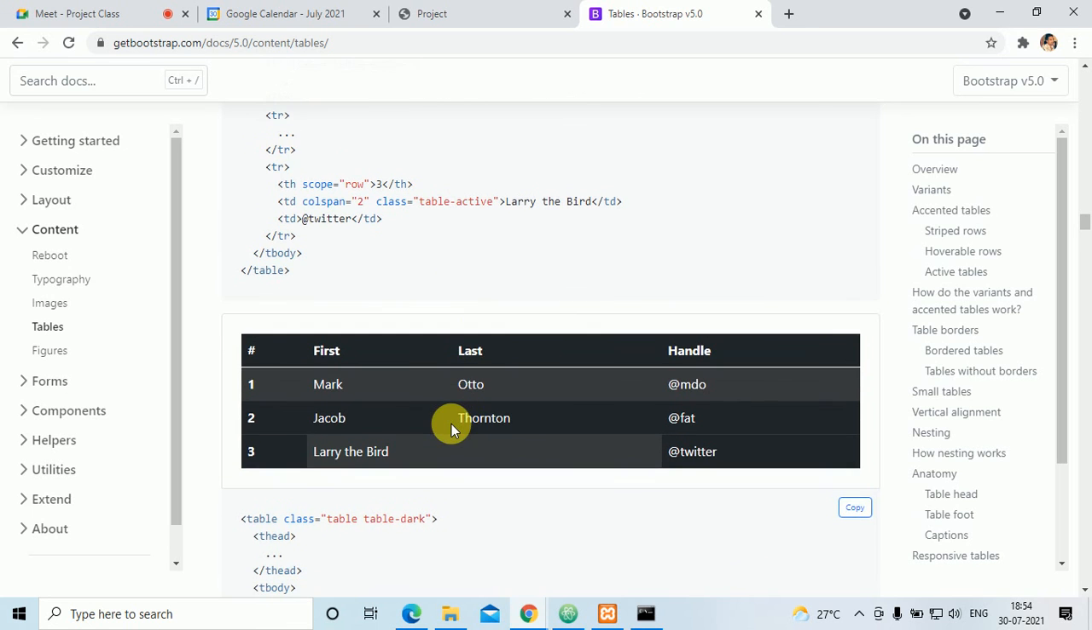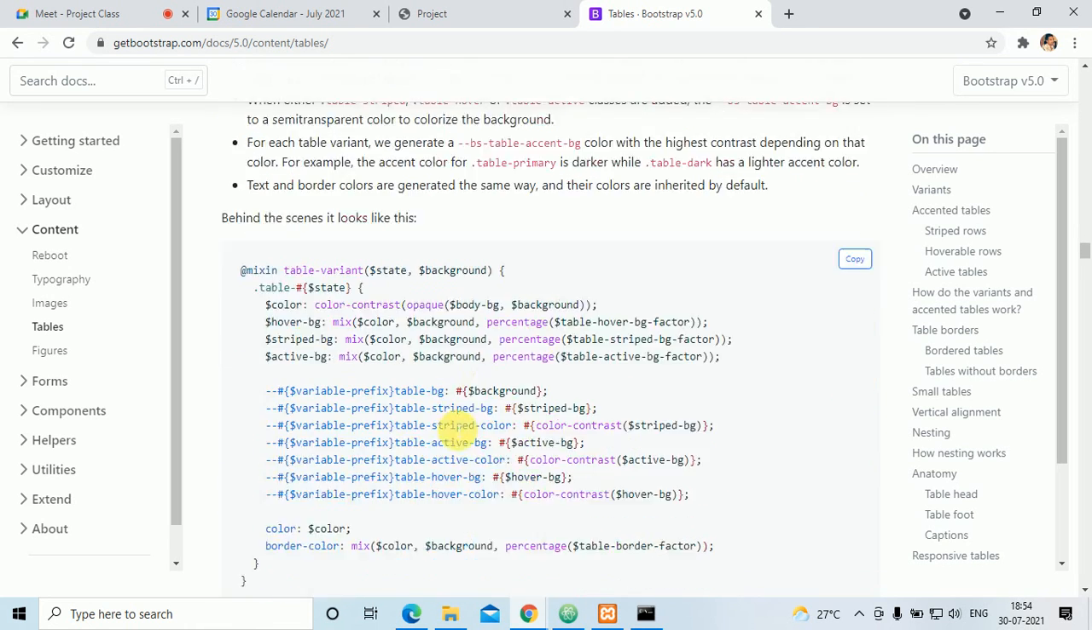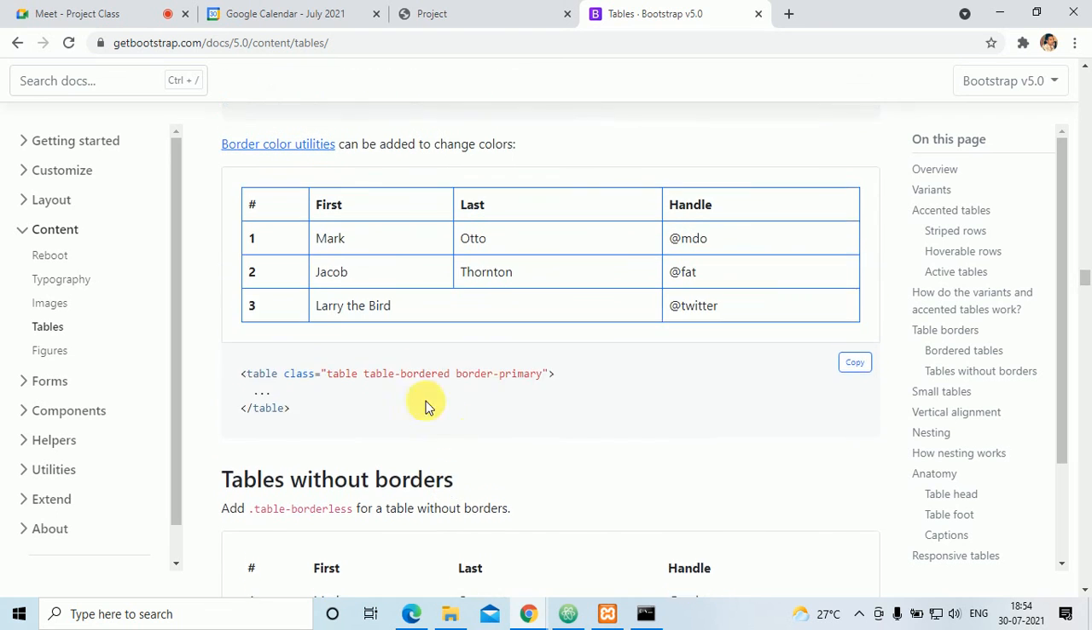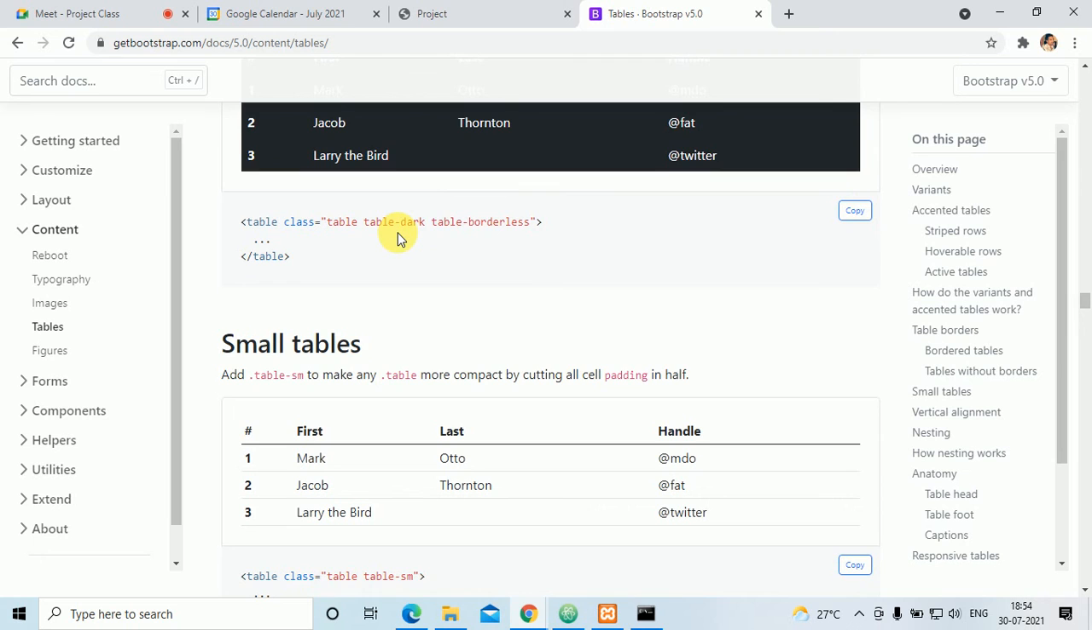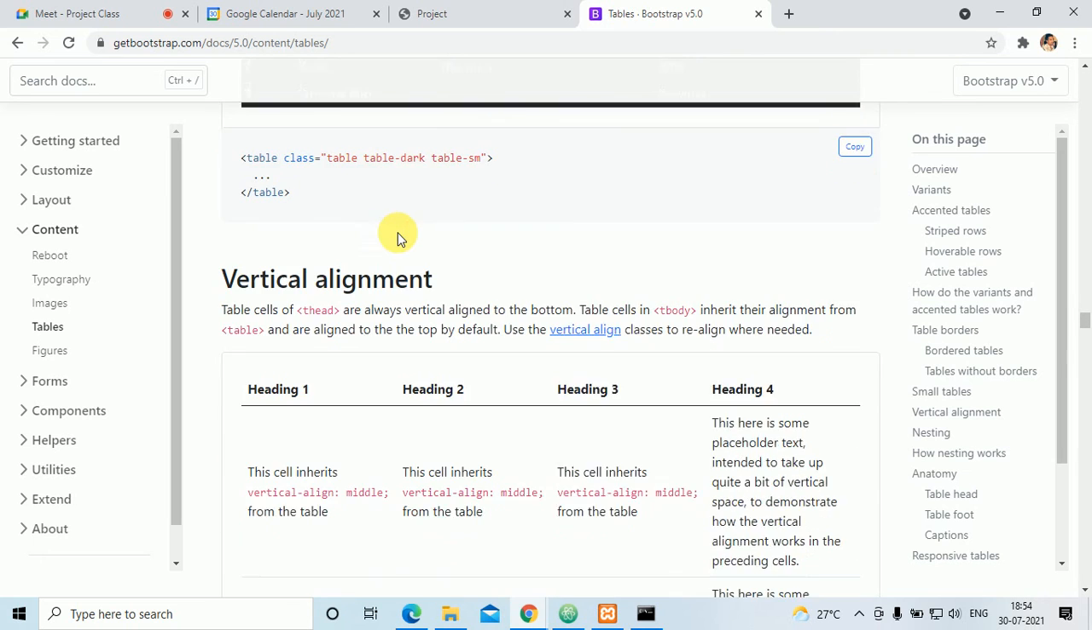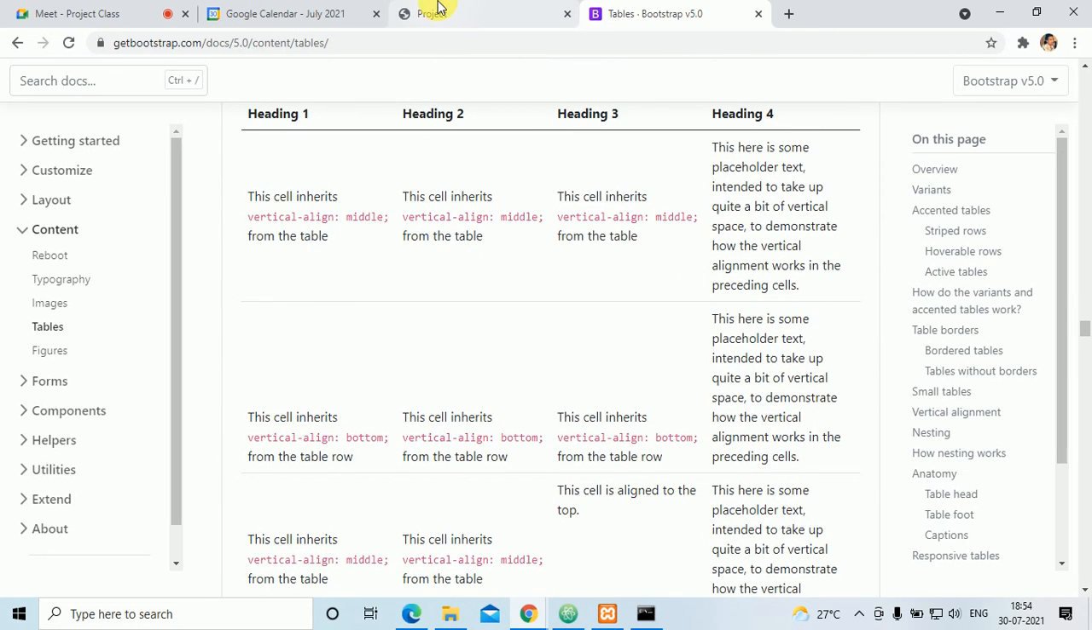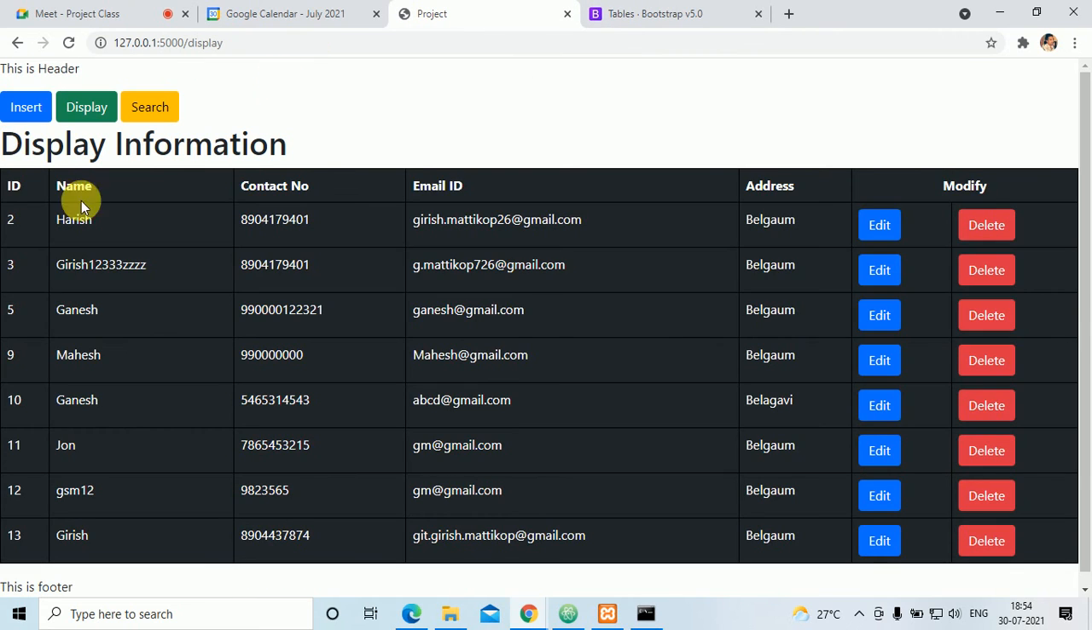You want this type or you want that type, like this you want, border, primary, everything is there. So it depends on you how you will select. Okay, so today I'll stop it here only. Try to do these changes. In the next class I will explain you that sweet alert and everything.